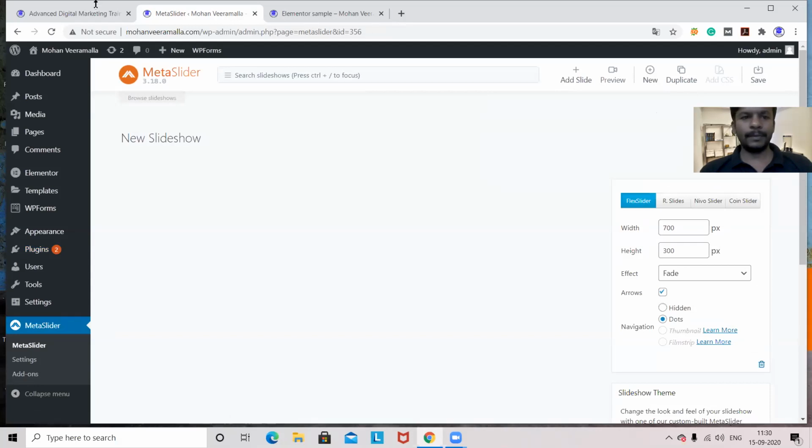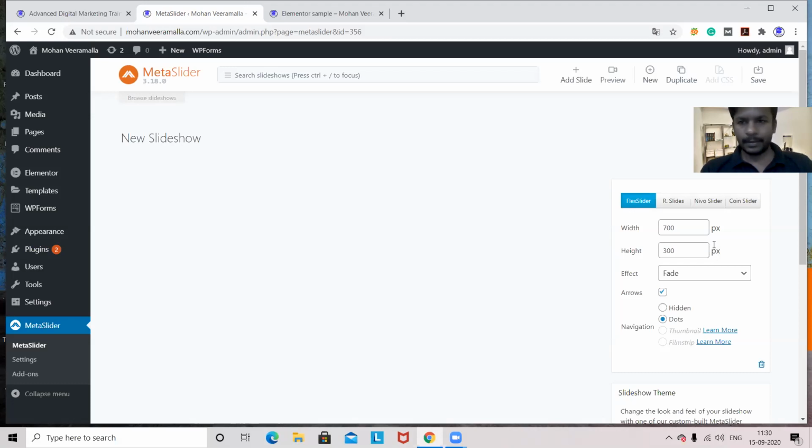For example, on the top side, it is showing add slide. And in the bottom right hand side, we can adjust the width and height of that image. Why? Because think that you have 4 images to slide, and if they don't have the same sizes, what will happen? One will go up. For example, one image is bigger in height, think that is 400. The next image is 200 only. Then your website will get fluctuated every time. So make sure that you are taking the perfect images with the same sizes.